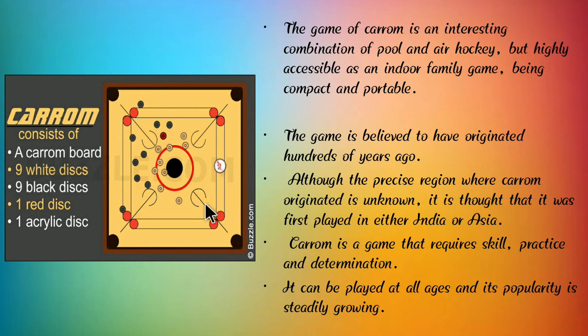These are the carom board and the pieces. The game of carom is an interesting combination of pool and air hockey, but highly accessible as an indoor family game, being compact and portable.